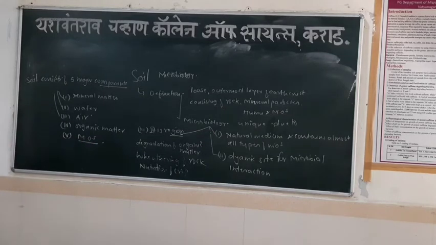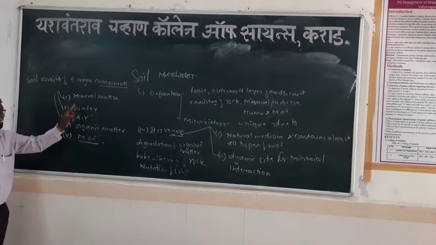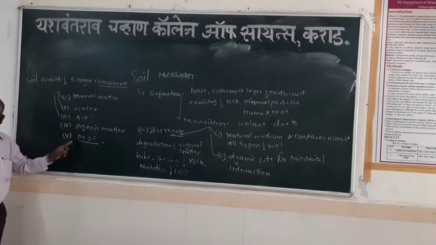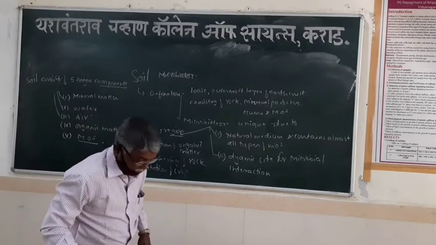The soil consists of five major components: mineral matter, water, air, organic matter, and microorganisms.